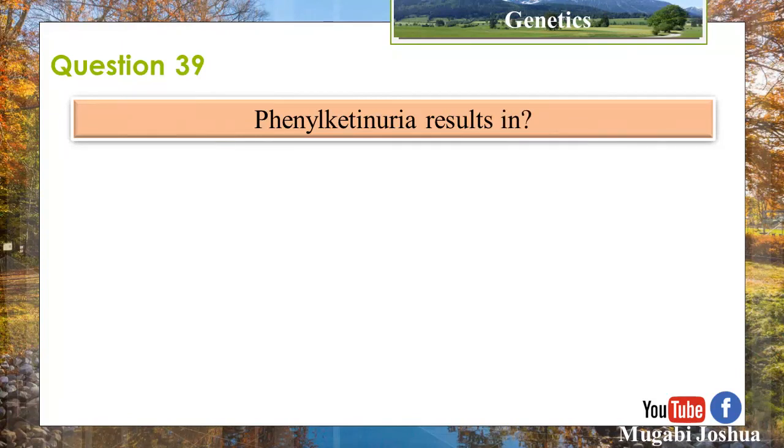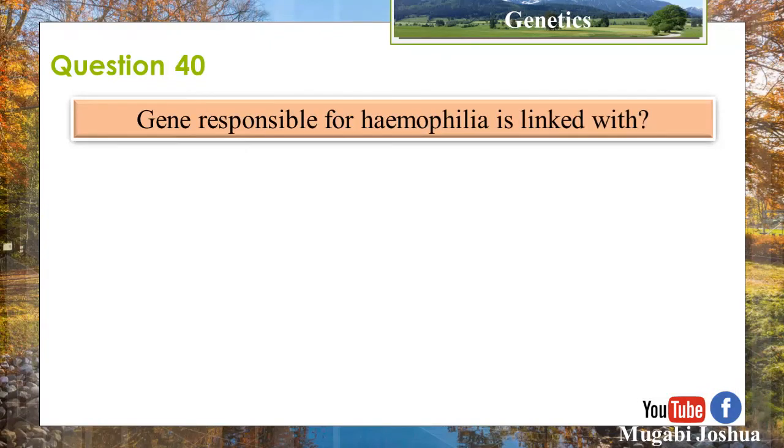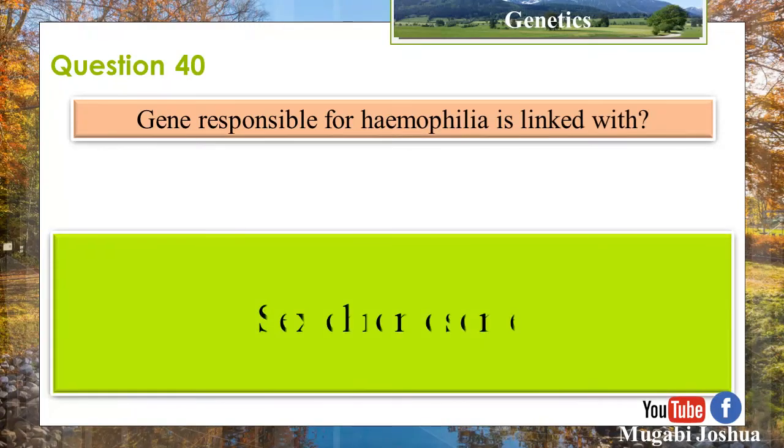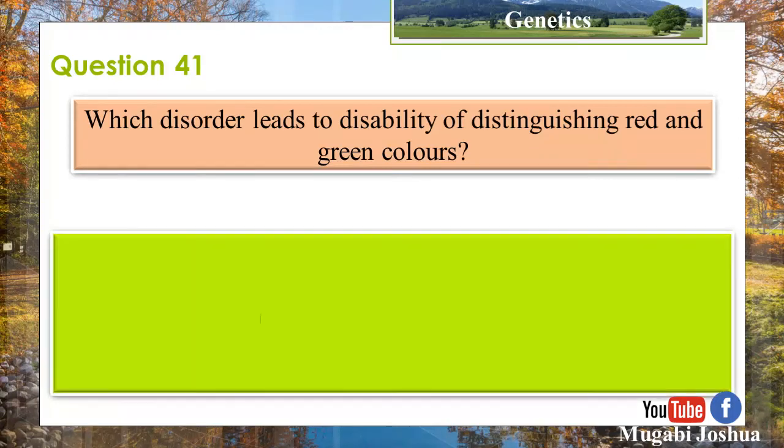Question 39. Phenylketonuria results in mental retardation. Question 40. The gene responsible for haemophilia is linked with sex chromosome. Question 41. Which disorder leads to the inability to distinguish red and green colors?